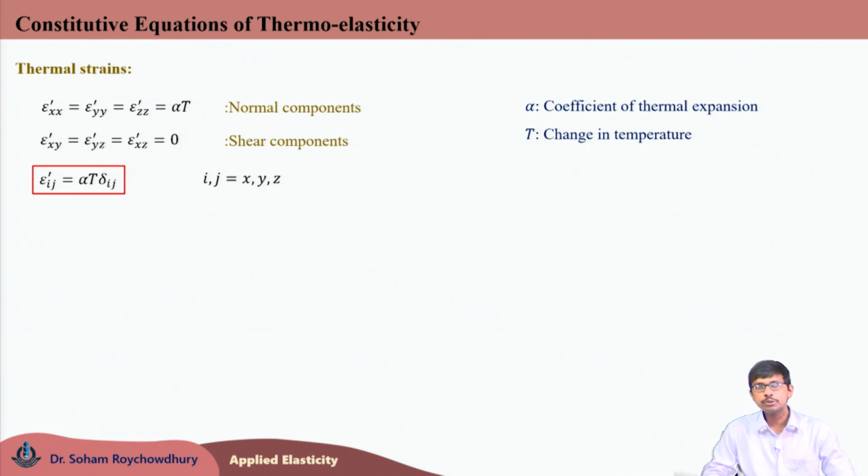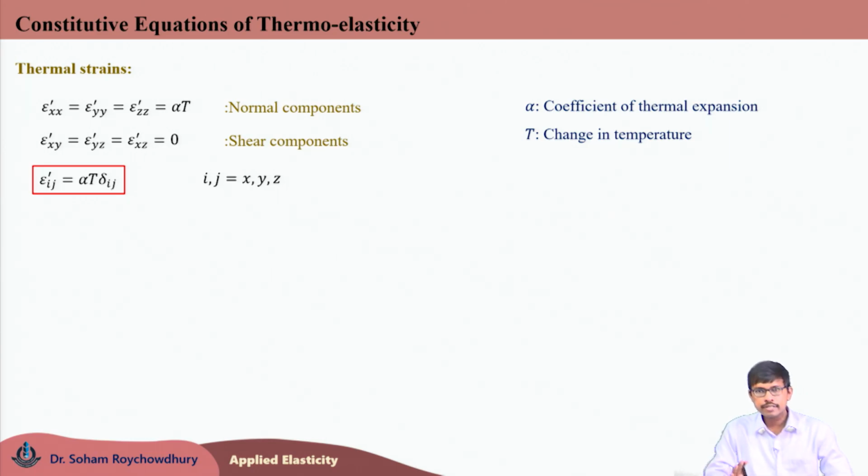For the i equals j case, delta ij being 1, all three normal thermal strain components would be equal to alpha T. Here i and j can take the values of x, y and z, and this epsilon ij prime refers to the thermal strain component generated within the body due to thermal loading.